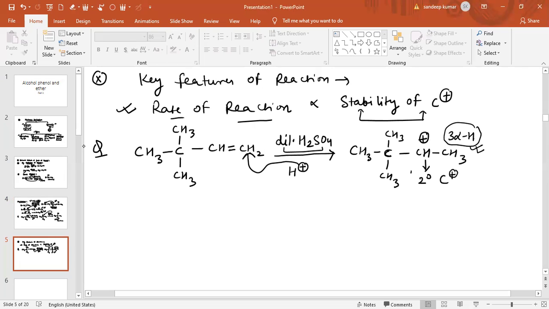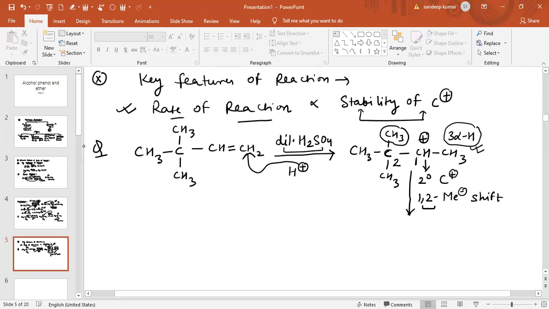Is there any chance of rearrangement? Yes, we can see there is a chance of rearrangement. How can it rearrange to the more stable carbocation? If we give one number to this carbocation and second number to this carbocation, then when one of the methyl groups, because on this carbon atom all 3 groups are methyl groups, shifts from the second carbon atom to the first carbon atom, we can say this is basically a 1,2 methyl shift.